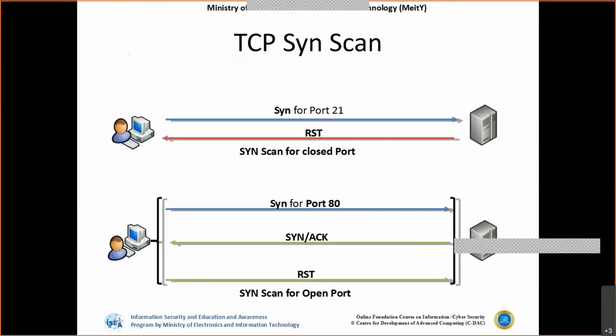Let's say I'm scanning port 80. If I get an acknowledgement, I assume that the port is open, and I will directly send the reset packet. Now let's say I am trying port number 21, and port 21 is not open on this particular server. It will simply send a reset packet because there is no open port for this service. So there is no need for establishing the connection, and the server itself will send a reset packet.